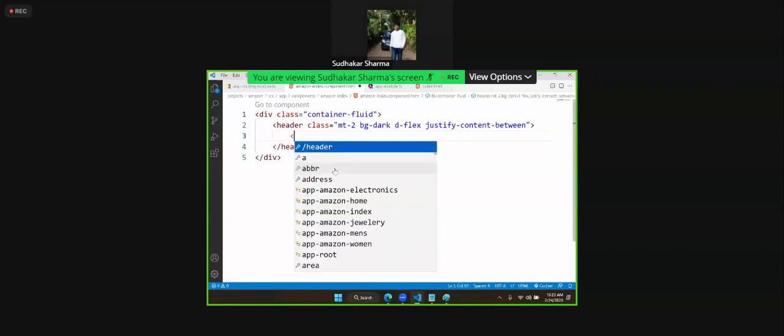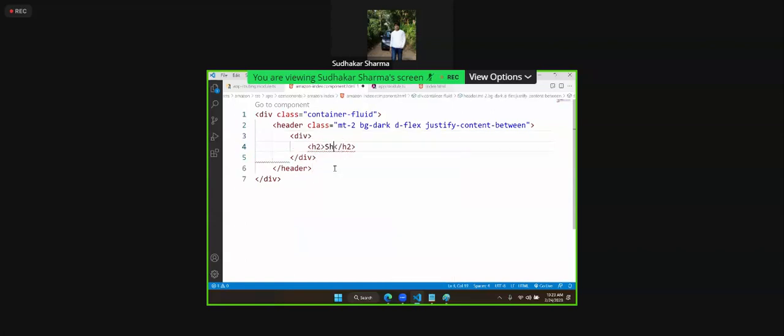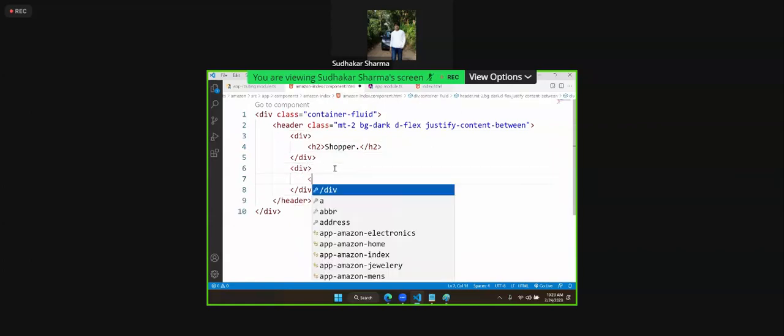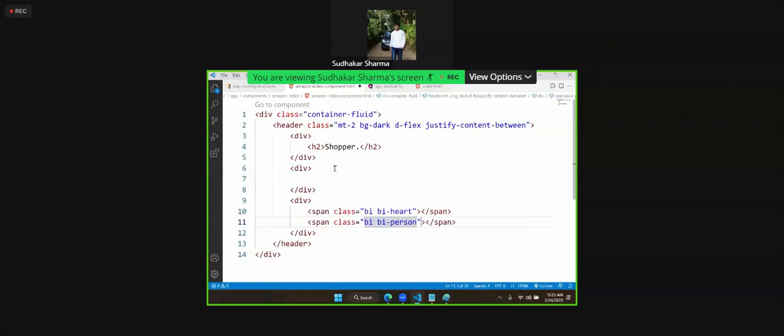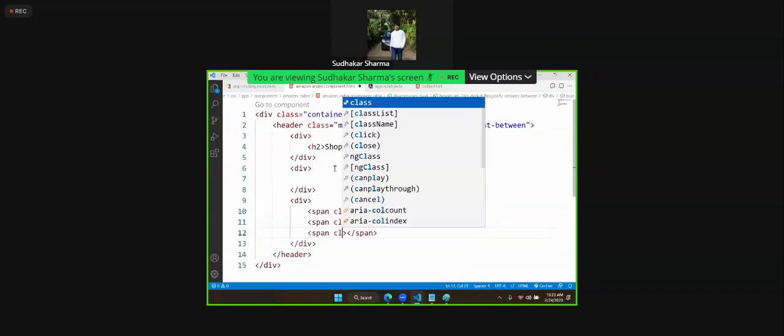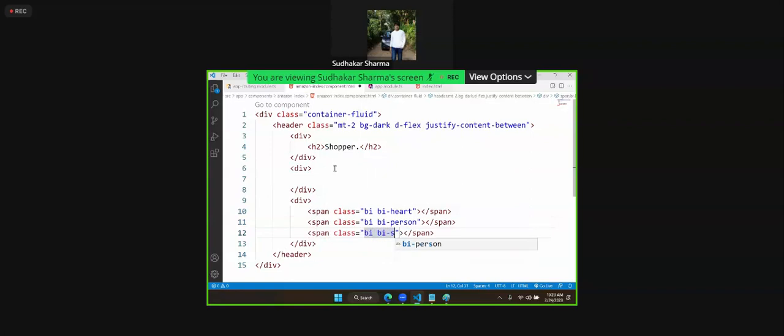Now here I am adding a div. In that, the heading is shopper. Here we have another div, where we will put some links. I will show you that. We will put a span, later we will put that. Another div is present, and here we will put a span with class bi, bi heart. Another span with class bi, bi person. Another span with class bi, bi search. All these things we have defined.